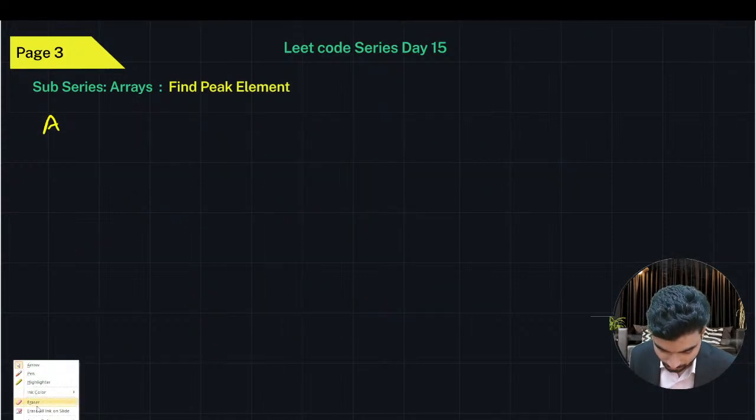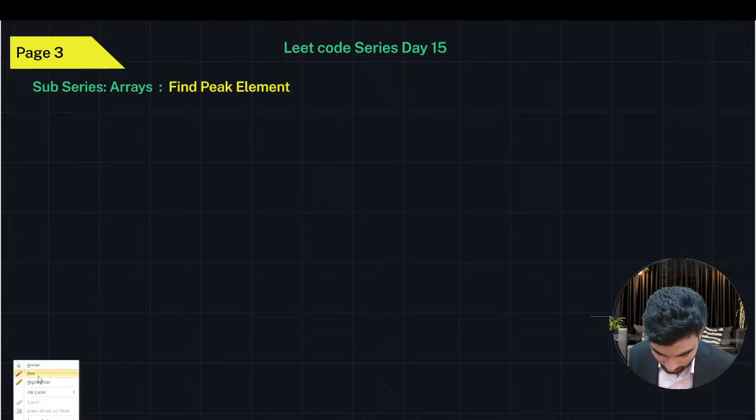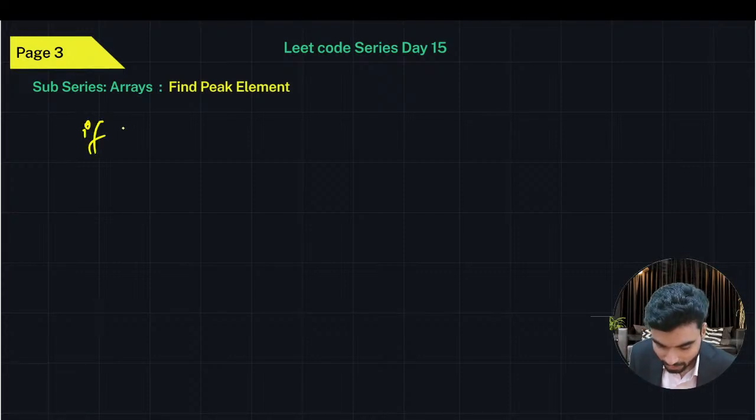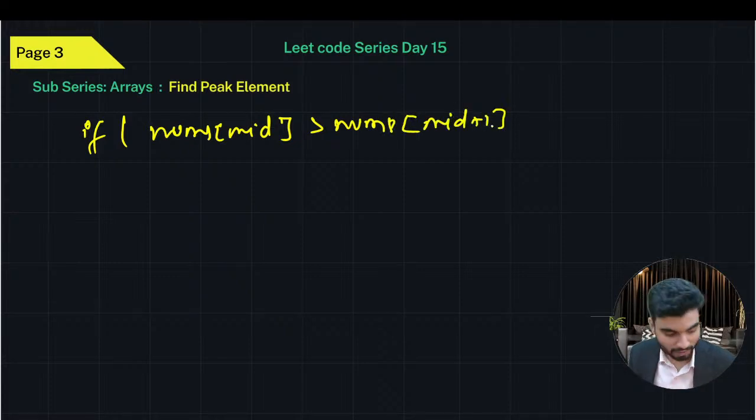Our condition is what? We have to check if nums[mid] is greater than nums[mid + 1]. Means, is this greater than the value to its right? For checking the peak, yes or no?